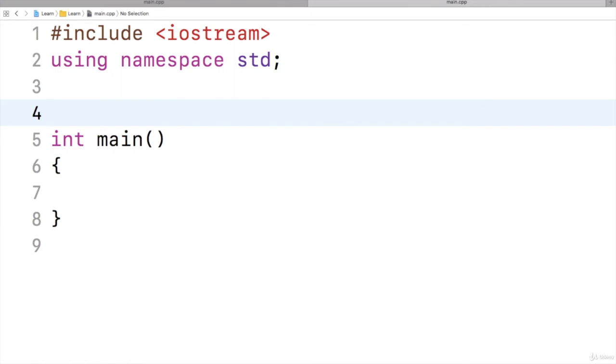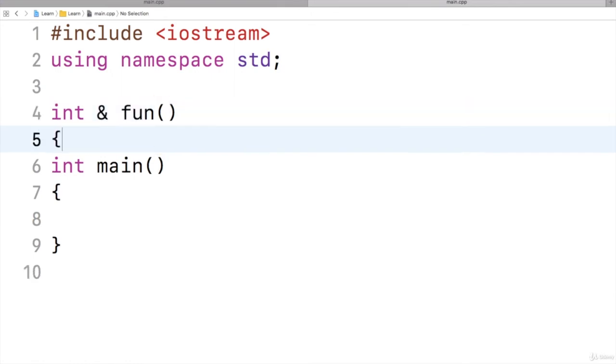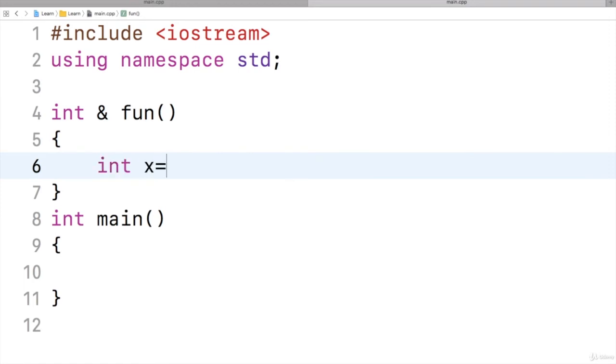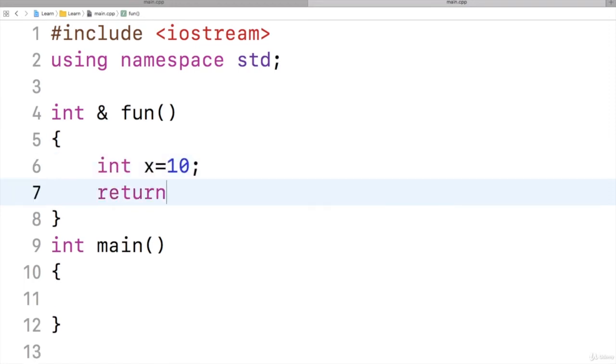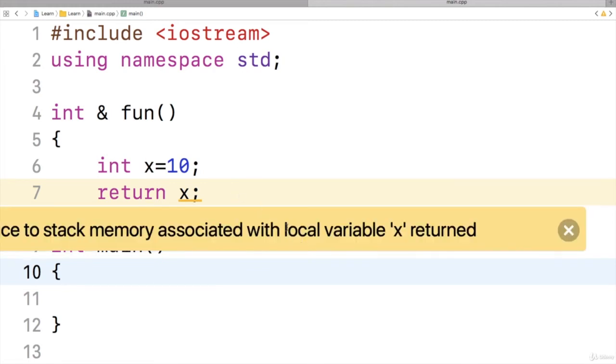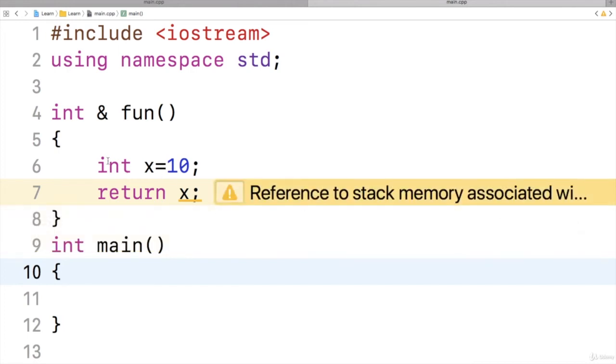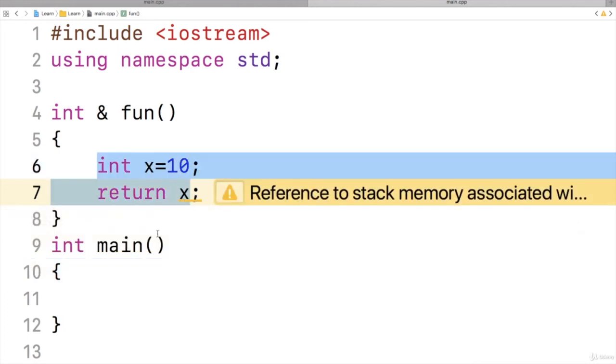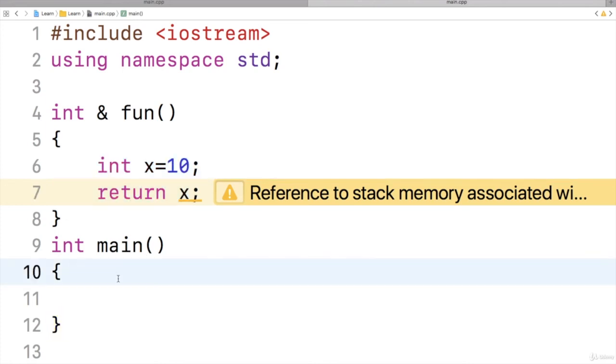Now let us look at return by reference. For that I will write one function which returns a reference, and here I will have some local variable and I will say return x, that is return by reference. Now let us see what happens. Again I got the same warning that reference to stack memory associated with local variable x returned. So I cannot return the reference of a local variable. Even a reference is not a pointer to point to some heap memory. Then where is it useful?